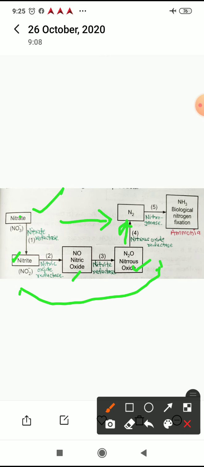This nitrogen, through the activity of nitrogenase enzymes, forms ammonia by the process of biological nitrogen fixation. So in all, diagrammatically we have seen the process.